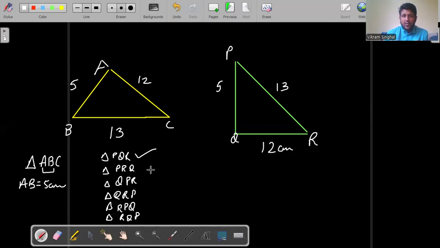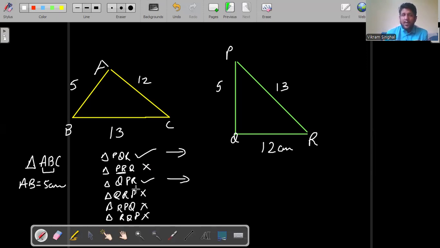It can be a possible name. PRQ, this is absolutely wrong. Why? Because PR here is 13 centimeters. Then QPR. QPR can also be a possible outcome. Why? Because here QP is also representing a side which is 5 centimeters. Now let's move to the next: QR 12 centimeters, RP 13 centimeters, RQ 12 centimeters. So we have cancelled out all the other possibilities. The names could be either PQR or QPR.